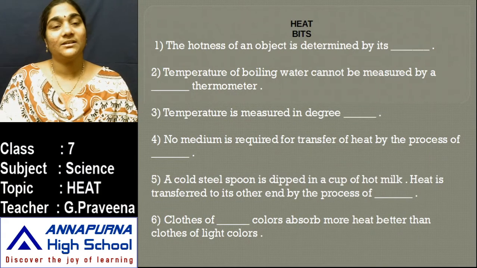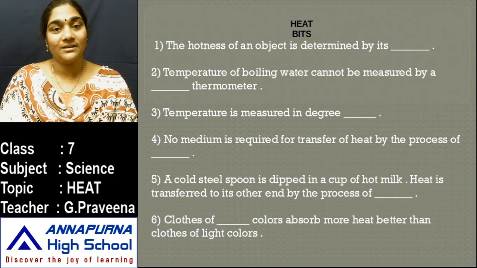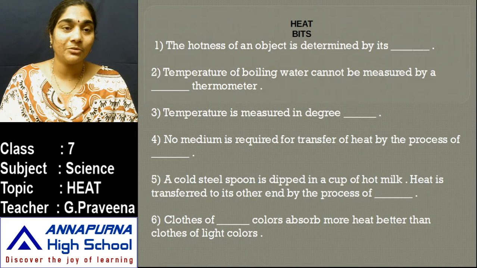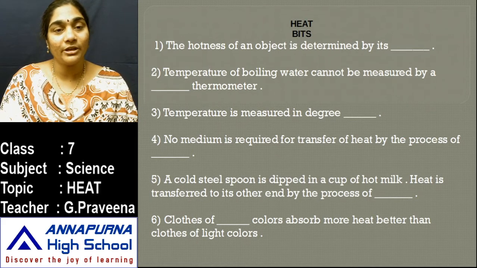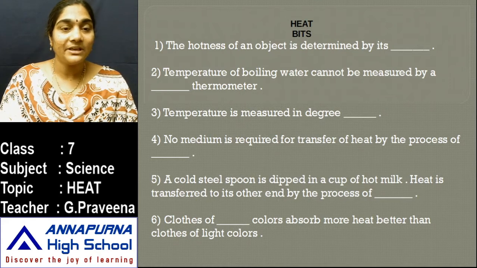Yes, the first bit, the hotness of an object is determined by itself. And the second one, temperature of boiling water cannot be measured by a dash thermometer. So there are two kinds of thermometer, laboratory thermometer and clinical thermometer. So which thermometer is used to measure the temperature of the boiling water? And which thermometer cannot be used to measure the temperature of boiling water. Then the next, temperature is measured in degree.